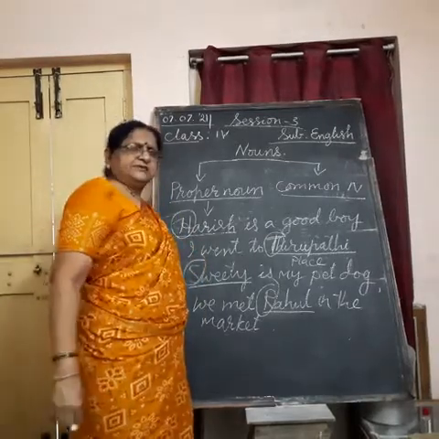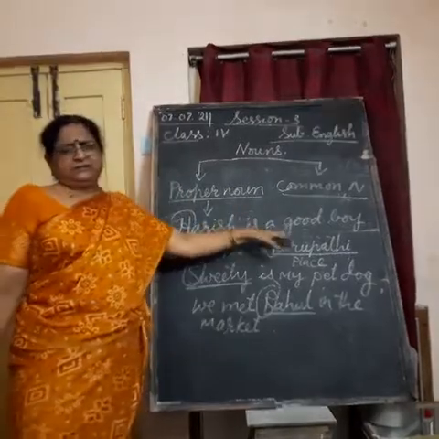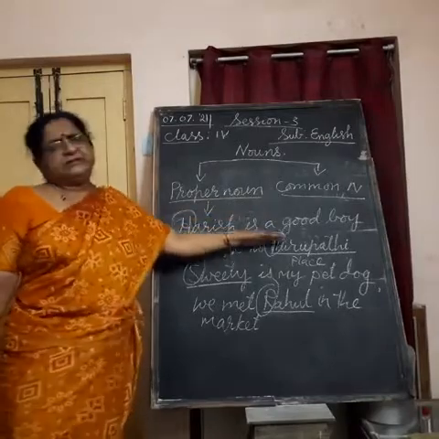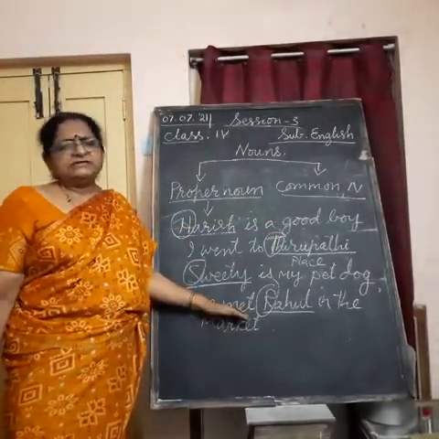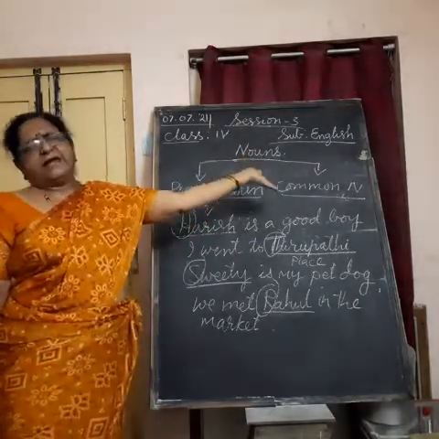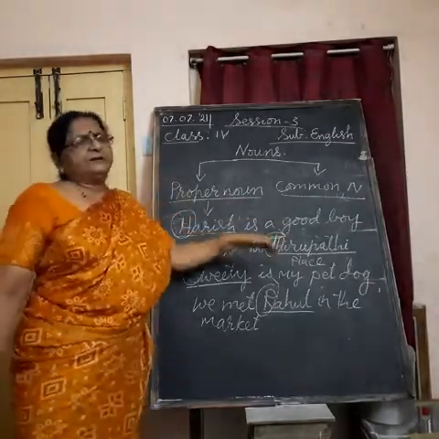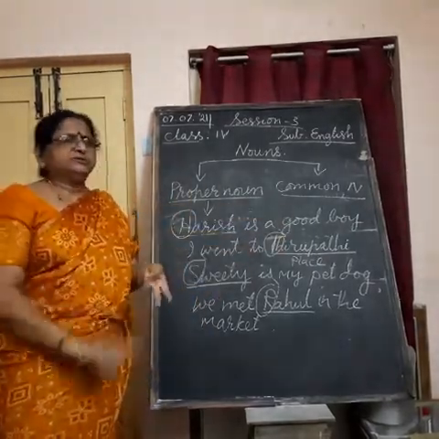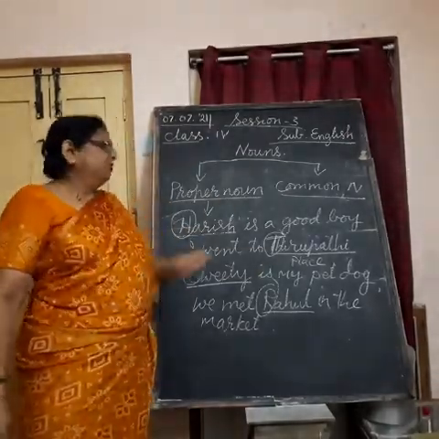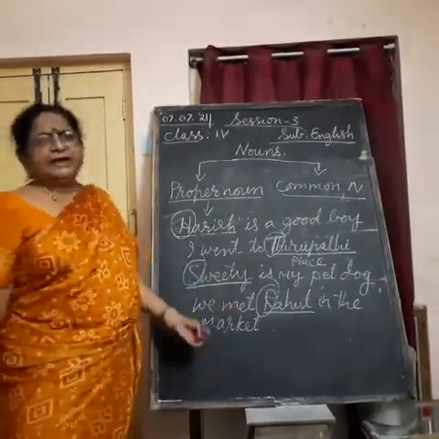So what you understand from this? Proper nouns, wherever they occur in our sentence, wherever we get them in the sentence, they should be started with capital letters. Got what I said? So, a proper noun always begins with a capital letter. Whether it is the name of a person, name of a building, name of a hospital, name of a school, name of a pet dog, or name of any place, village, city, river, mountain, they all bear it.